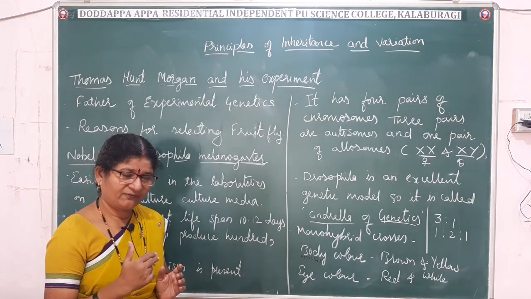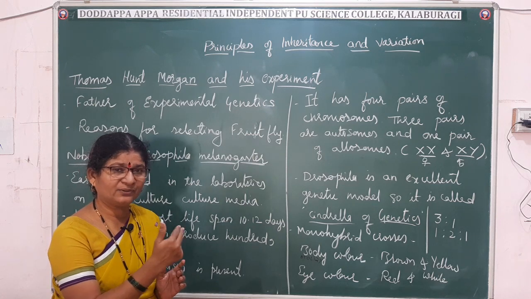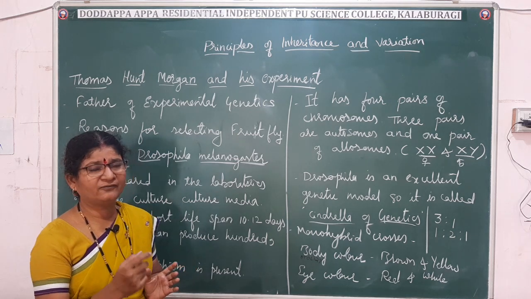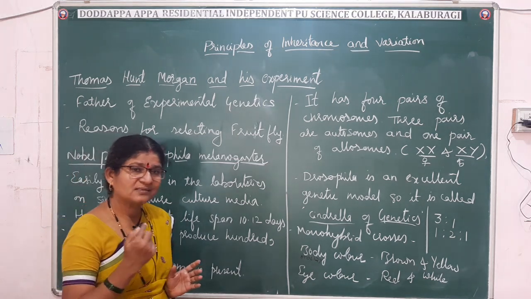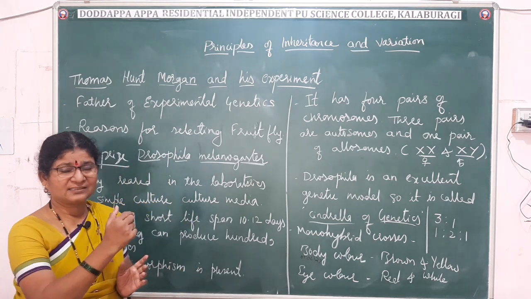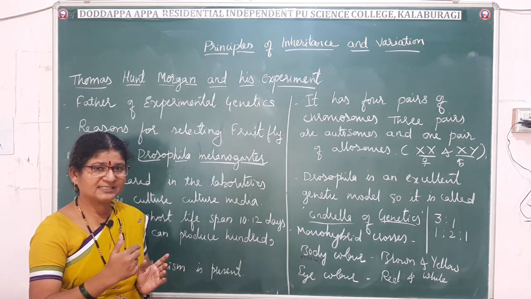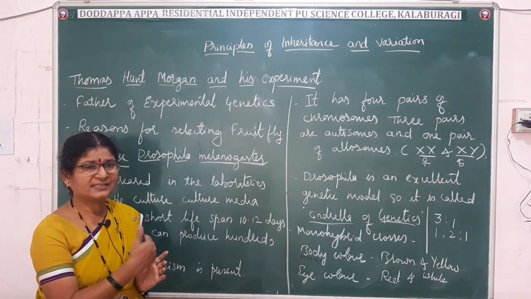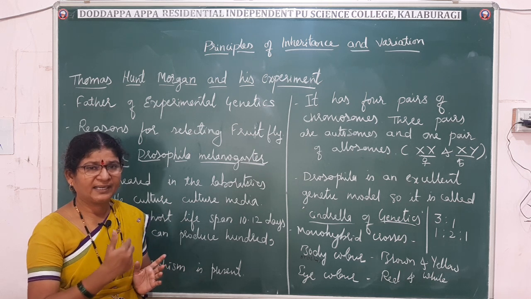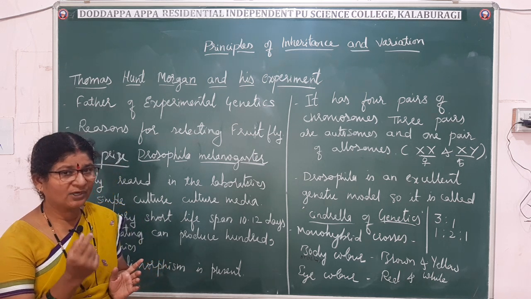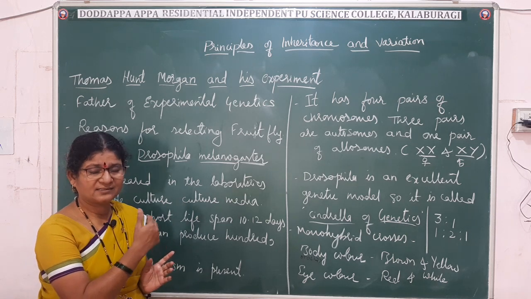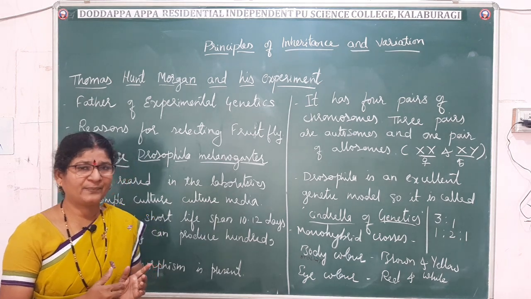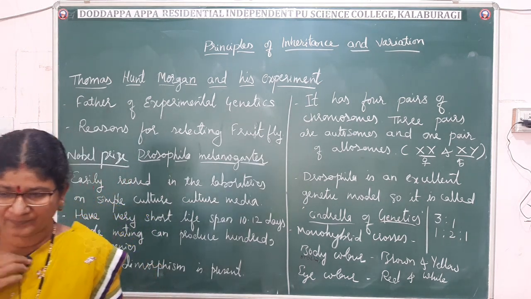Suppose Mendel had selected different combinations, then he would not have proposed the law of independent assortment. He is lucky that the 7 characters which he selected did not show any linkage. For that he proposed the second law, the law of independent assortment. Otherwise he would not have proposed that second law. We can say he is lucky. Now let us see how Mendel performed the dihybrid cross.